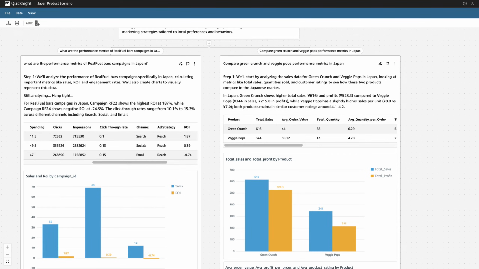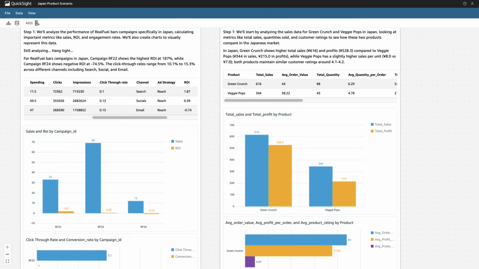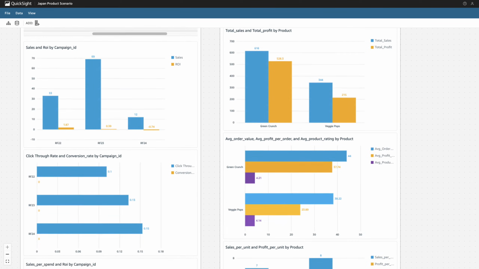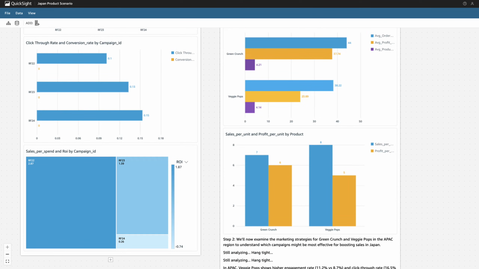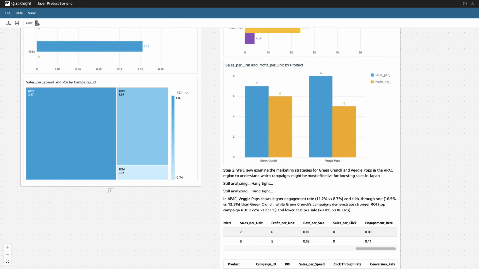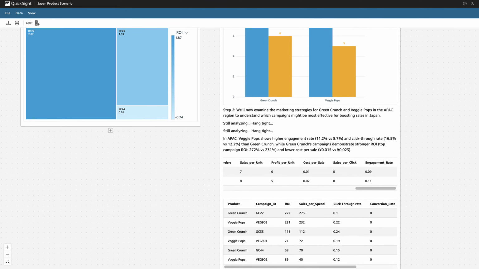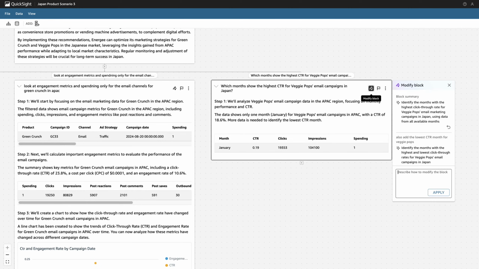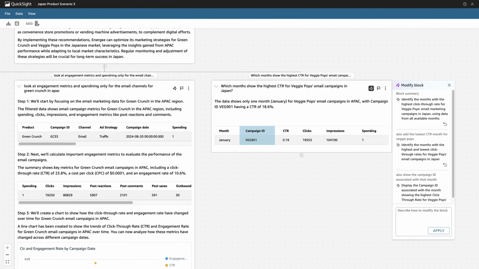Q generates new blocks and filters data by the country and product type. Q makes calculations like return on investment and engagement rate. Mary scrolls through the comparisons, easily finding key differences between spending and campaign performance, which she'll bring back to her team. If she wants to modify any of Q's output, she can type changes, and Q will regenerate its analysis with the context that she's added.